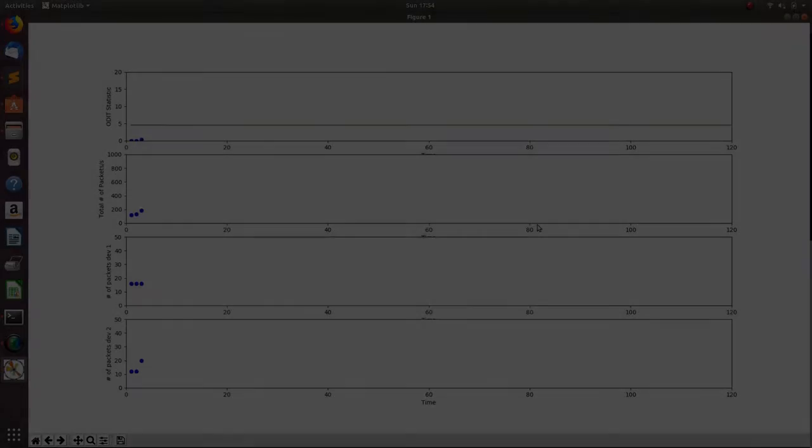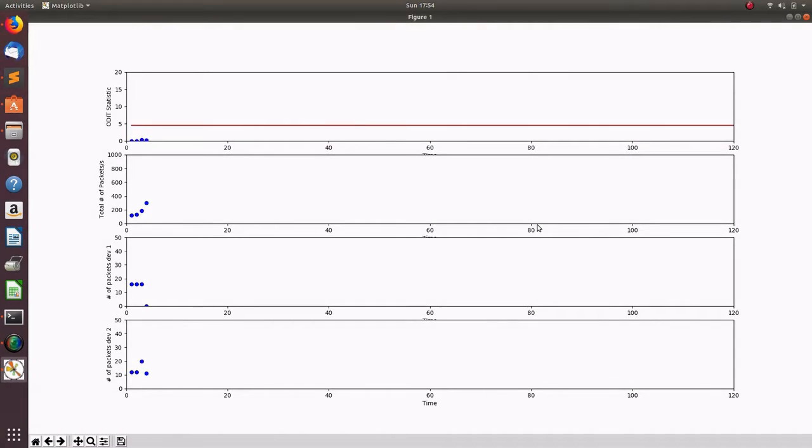Moving on to our algorithm implementation, the first graph is the Audit statistic which is computed by the proposed IDS. The second graph corresponds to the total number of packets being sent over the network per second.